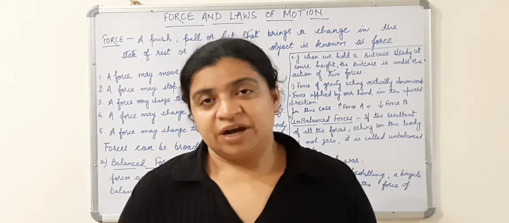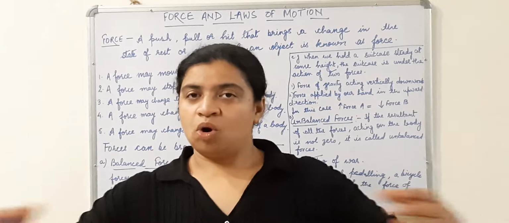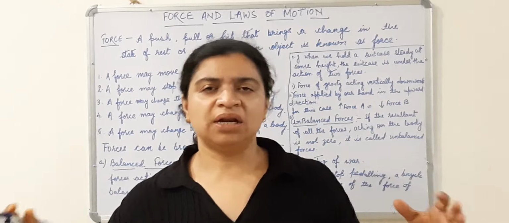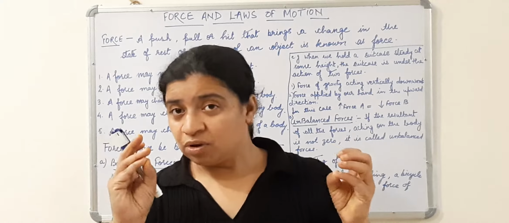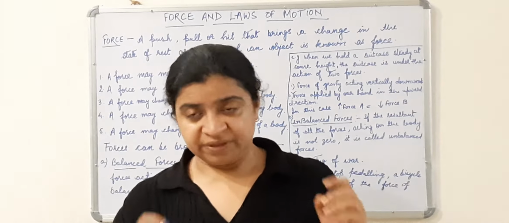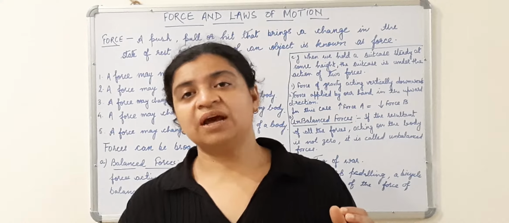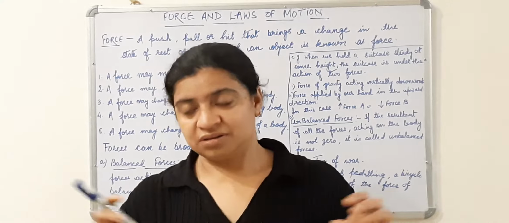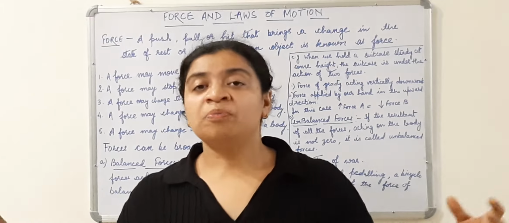Example, a tug of war. Both the teams try to pull the rope from the opposite direction. If both the teams are applying equal and opposite force, children mind it, equal and opposite force, then the resultant force is zero. This rope will not move.